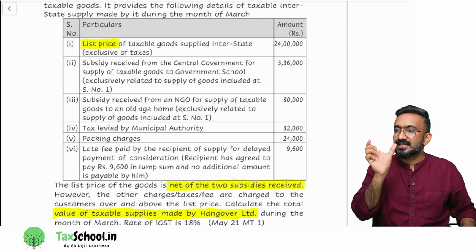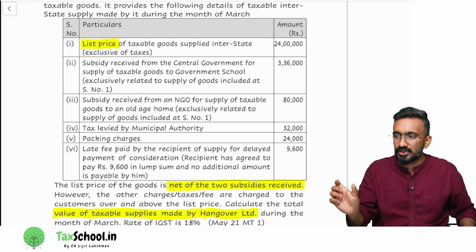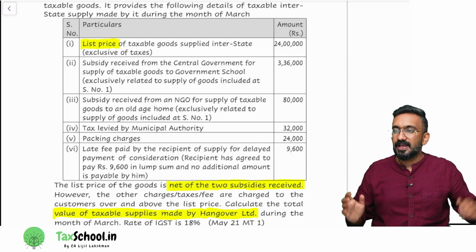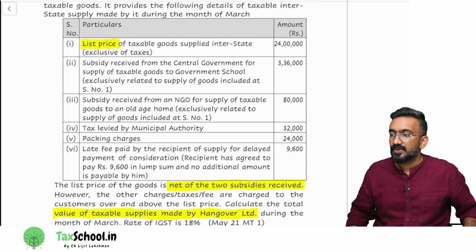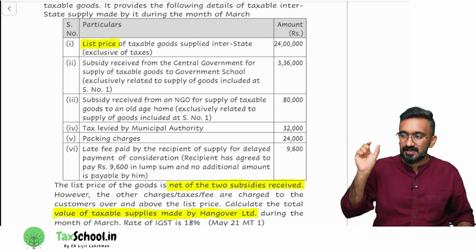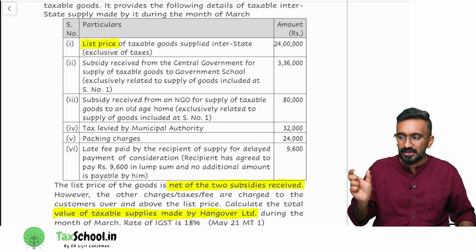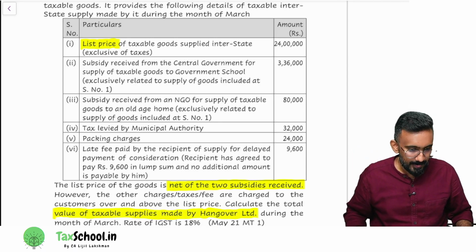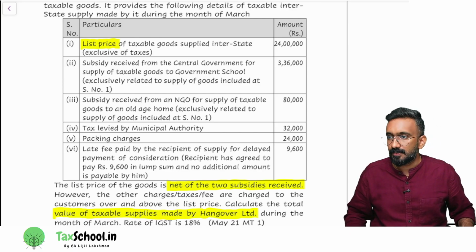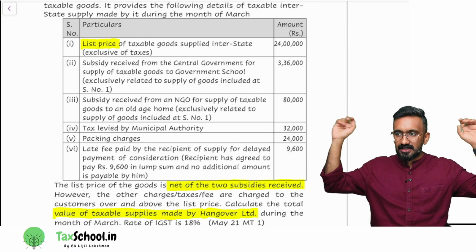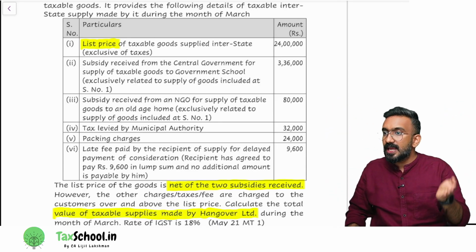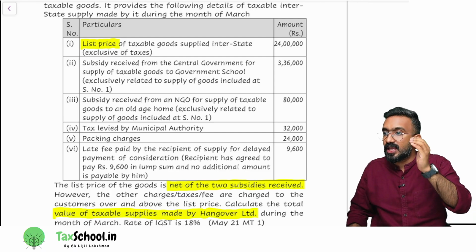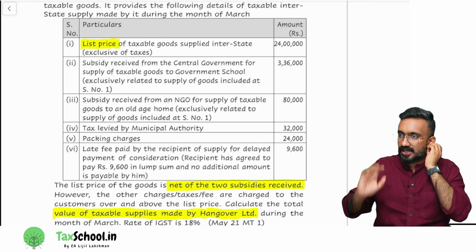So I'll write subsidy from central government in point number 2, amount column dash. In bracket, what is the section that I should refer? 15(2)(e), in bracket. So when you write it in your examination, you should write as per 15(2)(e), direct subsidy from government can be reduced from value. Likewise, you should write it in full.